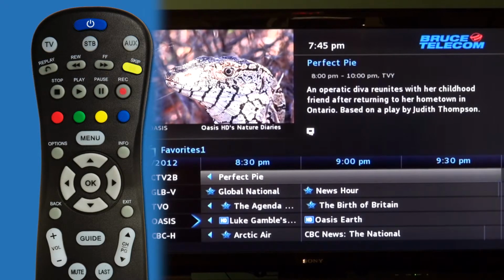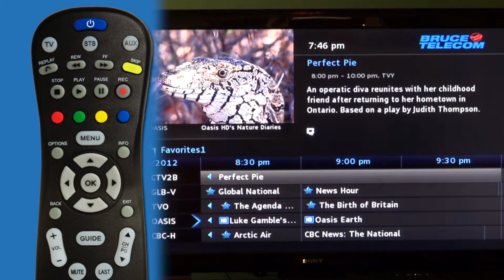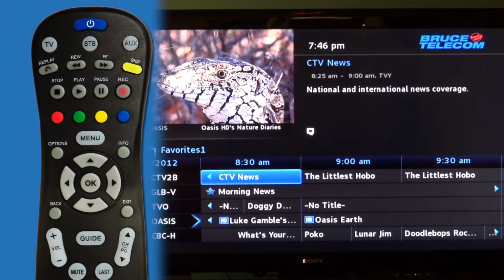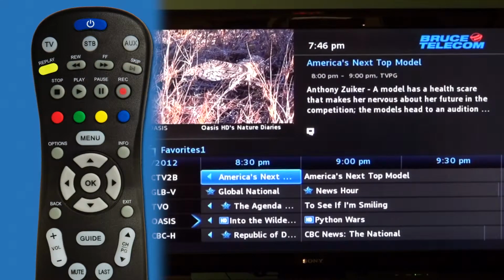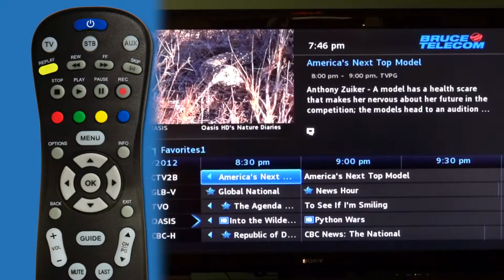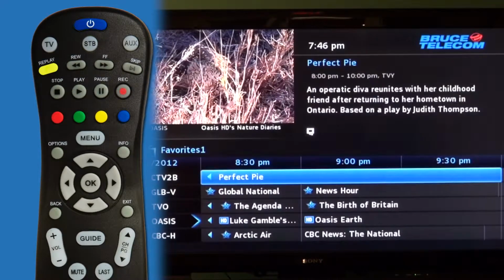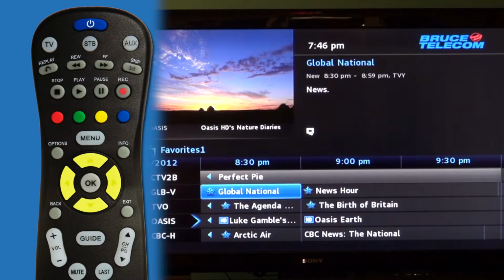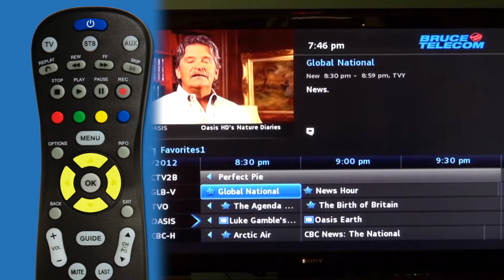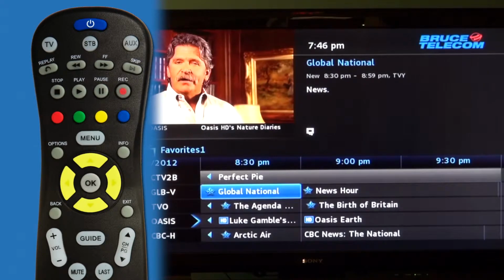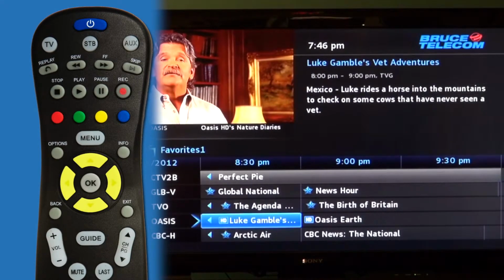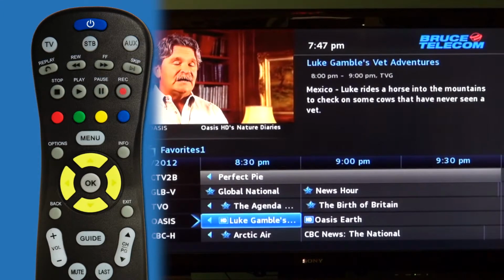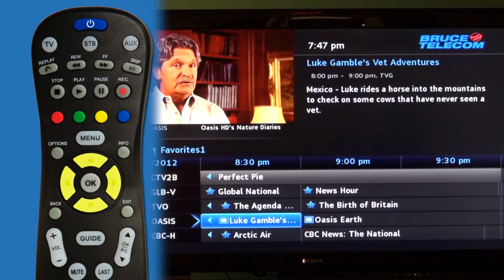Pressing the skip button moves the guide 12 hours ahead. And to move it back, using the replay button, goes back 12 hours. If you see a star icon beside the episode, it means that it's a new episode, not a rerun. If you see an HD symbol, that show is airing in HD.